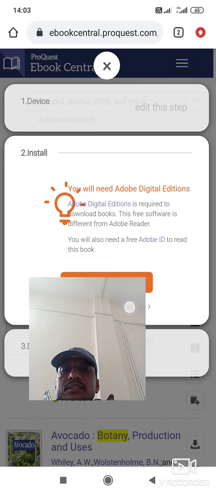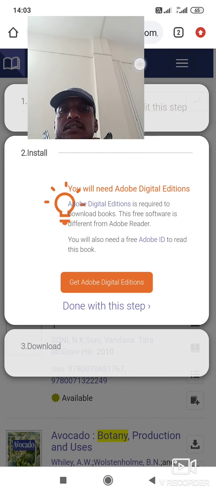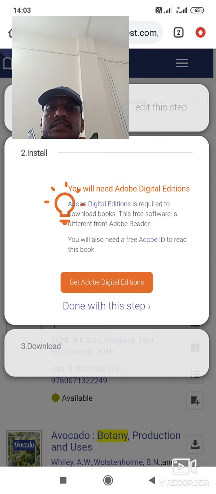This shows that your system should have Adobe Digital Editions. This is an app. If this app is available on your system, then that book will open, otherwise it will not open for you.